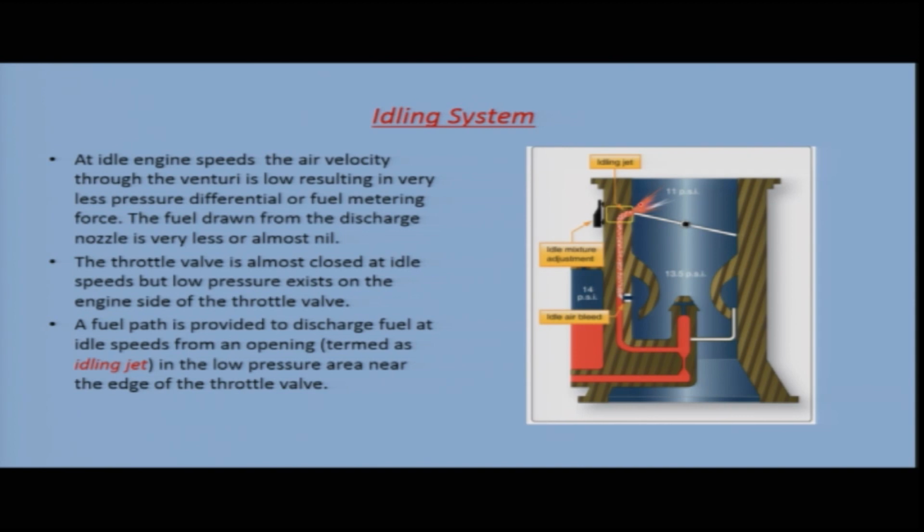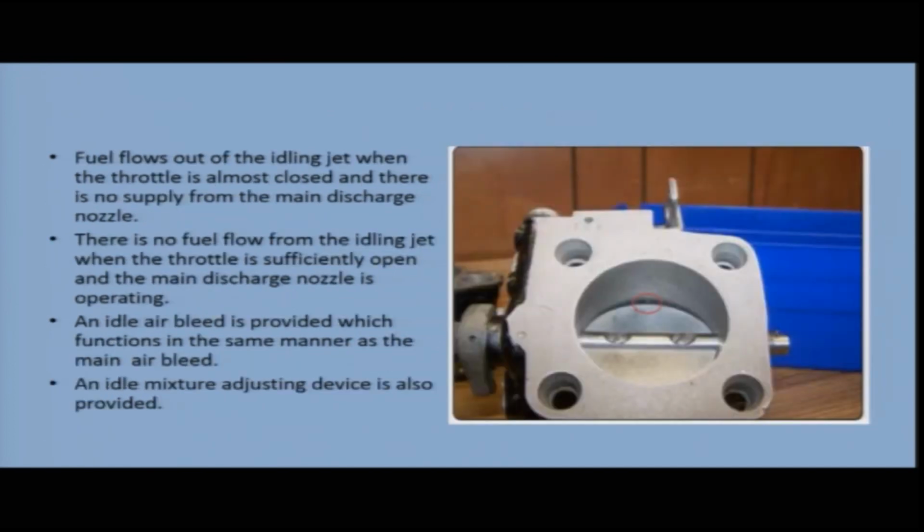So, a fuel path is provided. This is your fuel path which is provided to discharge fuel at idle speeds from an opening, which is termed the idling jet, in the low pressure area near the edge of the throttle valve. So, near the edge of the throttle valve, in the low pressure area, the fuel is supplied from this path through the idling jet. Fuel flows out of the idling jet when the throttle is almost closed.